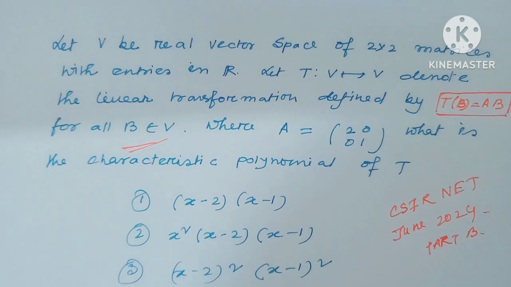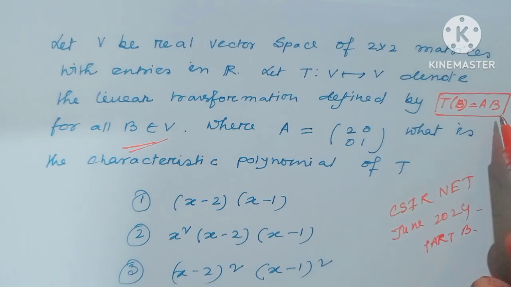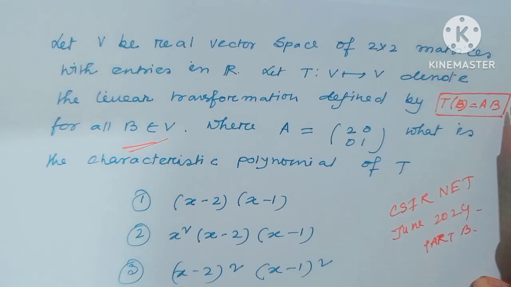What is the characteristic polynomial of T? Here there exists one rule for this type of map: T of B equal to AB, where B is an arbitrary matrix and A is a fixed matrix.